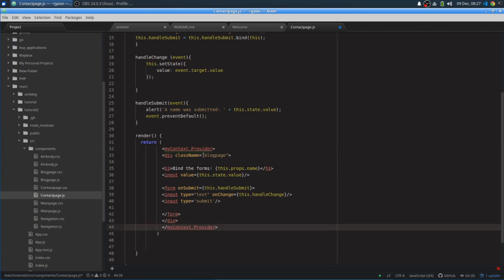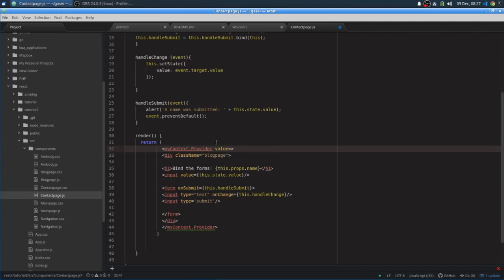Cool. Now I have to tell it what information I'm sending down. So what I have to do is say value. And you can basically only have one value in your provider, so it's sending down one thing. You could send down an object if you want to send down a lot of variables, or an array, but we're going to keep it simple here.